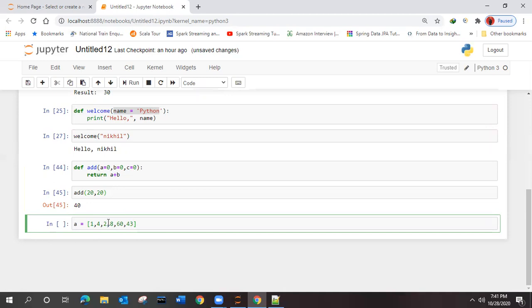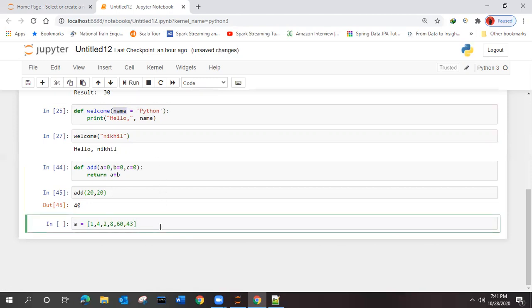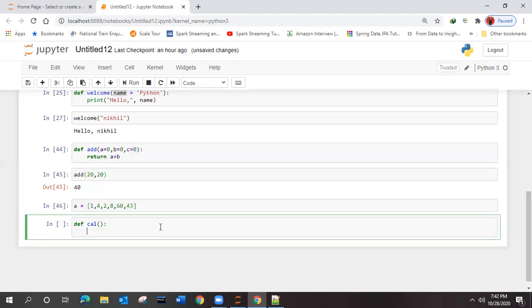And what happens if I pass this A as the argument inside my function? Whether there is a possibility, if yes, how, if no, why not? We need to think about it. We'll define a new function now.